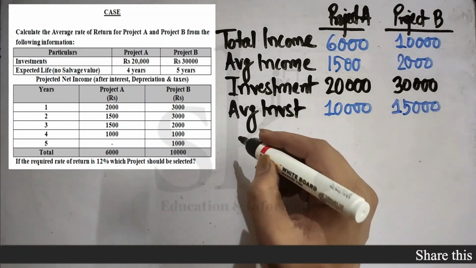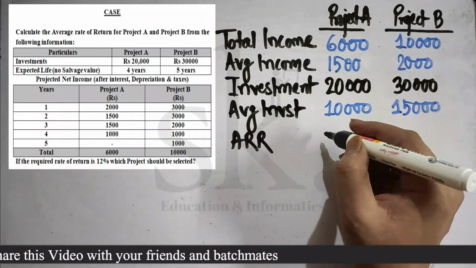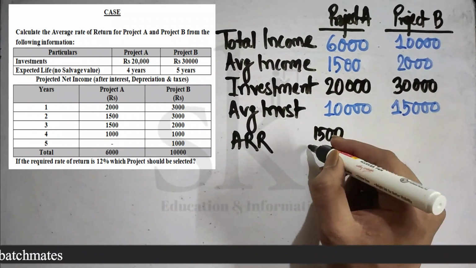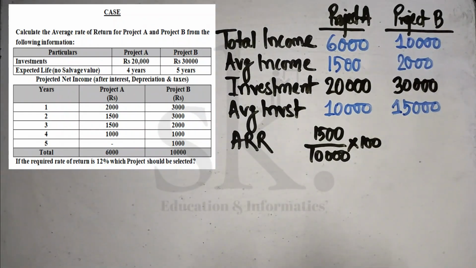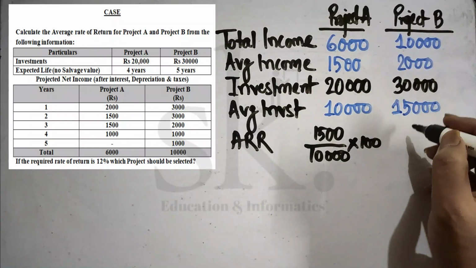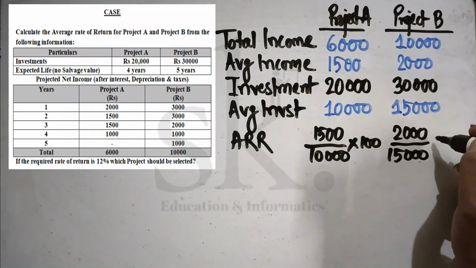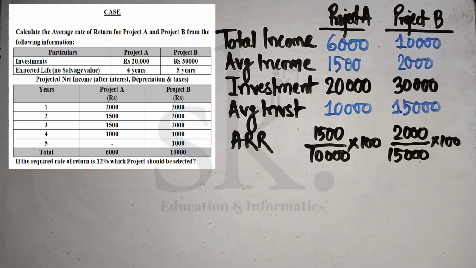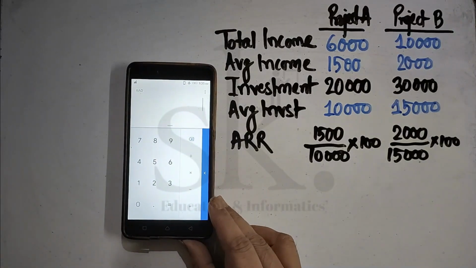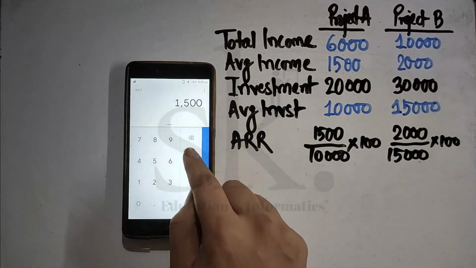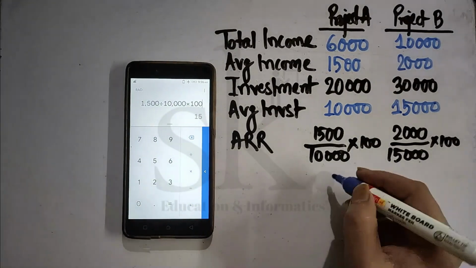Therefore, ARR for the first project will be average income, that is 1,500, divided by average investment, which is 10,000, into 100. And for the second one, it will be 2,000 divided by 15,000 into 100. So let's calculate. For the first project, project A, it will be 1,500 divided by 10,000 into 100. It's giving us 15%.